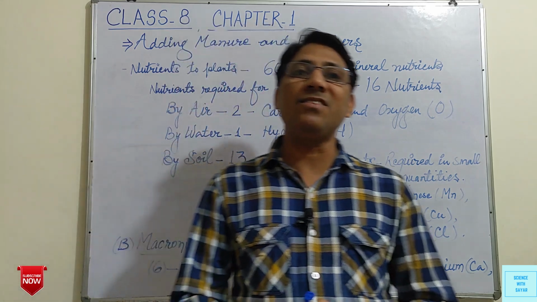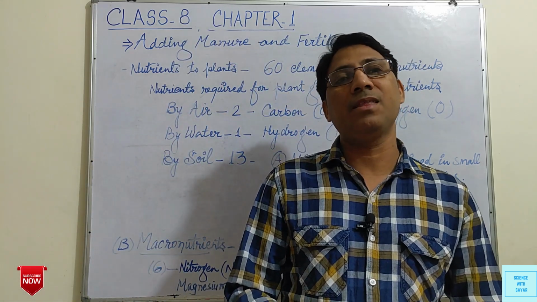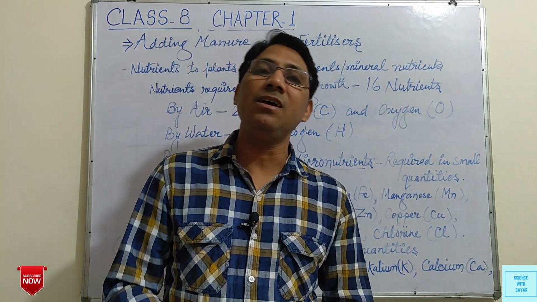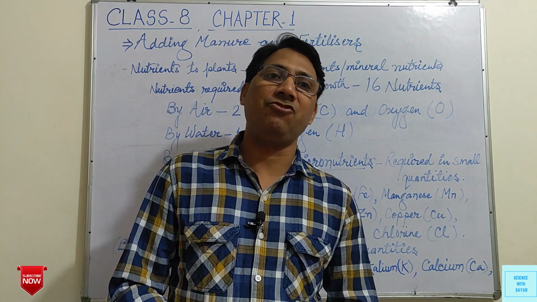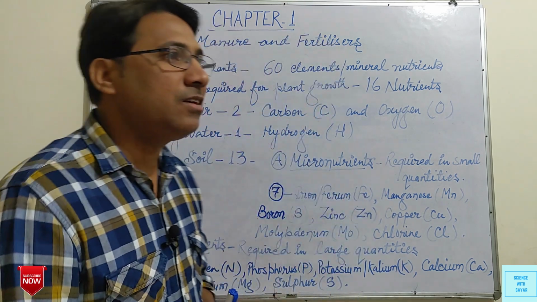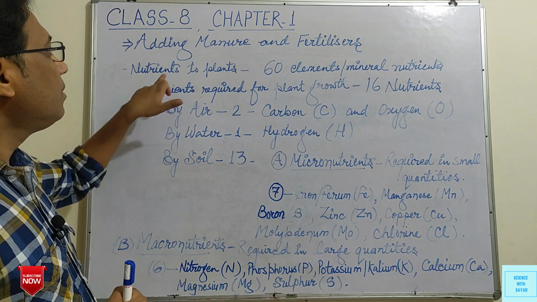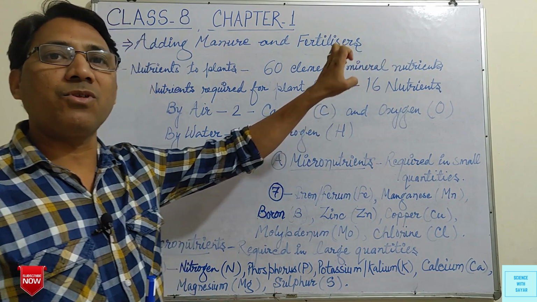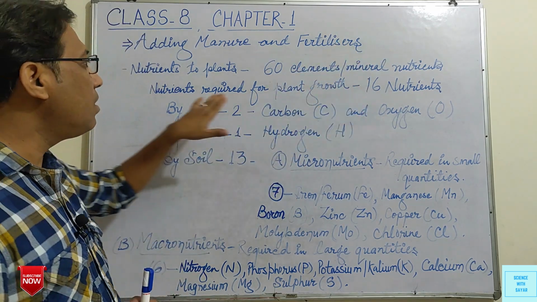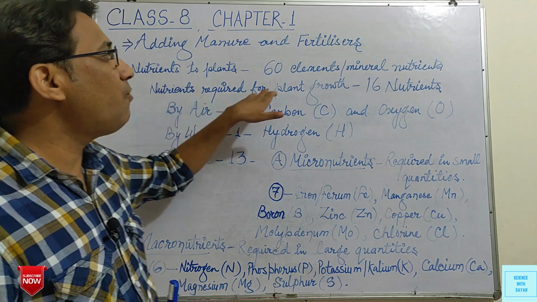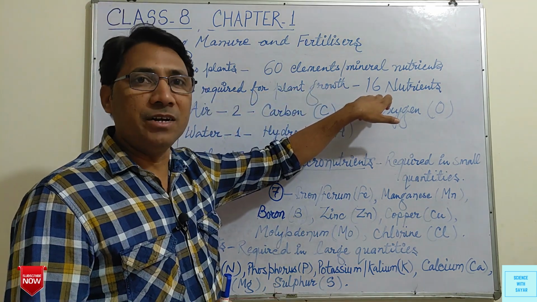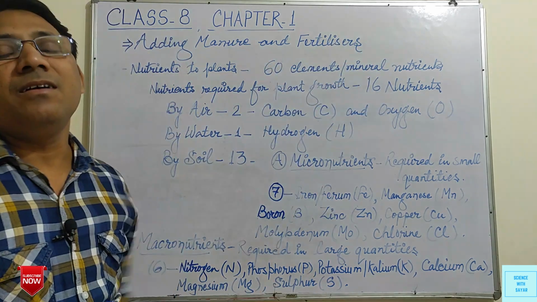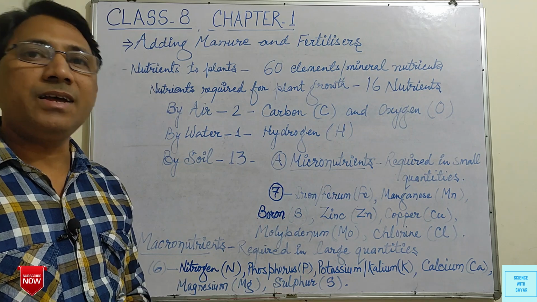Among these, only 16 nutrients are required for the growth of plants, and these 16 nutrients are provided by air, water and soil.